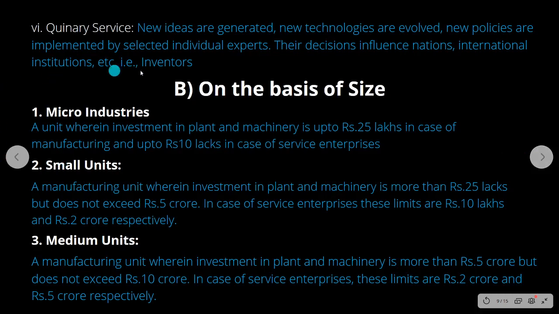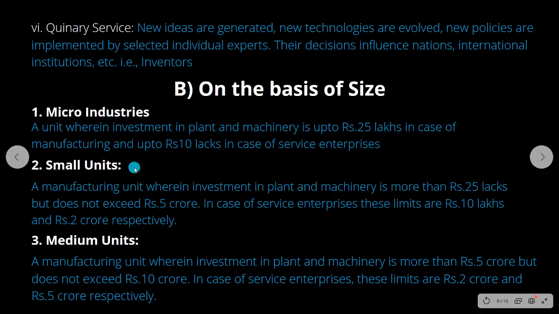Fine. Now, we go on to say on the basis of size, industries based on size. Macro industries, small units, medium units, micro industries. Micro here, they call it based upon the amount that you invest. So here plant and machinery is up to the value of 25 lakhs and up to 10 lakhs in the case of service enterprise. So if it is production side means it should be 25 lakhs, and if it is service enterprise means it should be 10 lakhs. So that you call it as a micro industry.